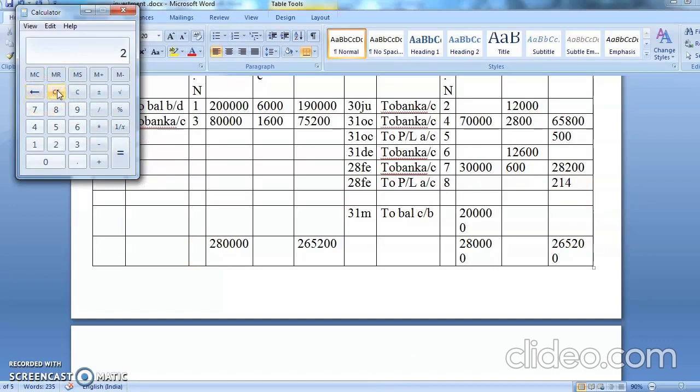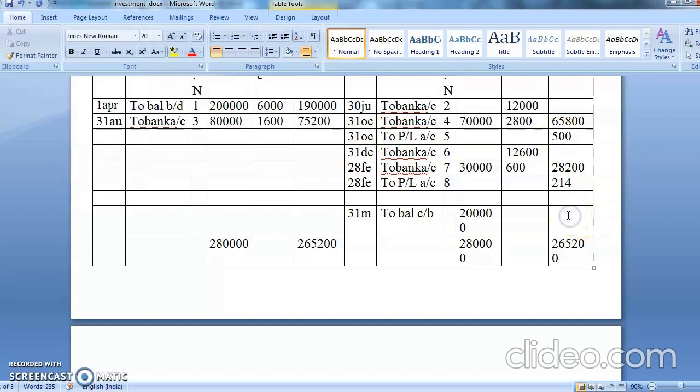So it is 2,65,200 minus 65,800 minus 500 minus 28,200 minus 214. Nothing has been said, so whatever figure we get, we are going to take that figure only here: 1,70,486.